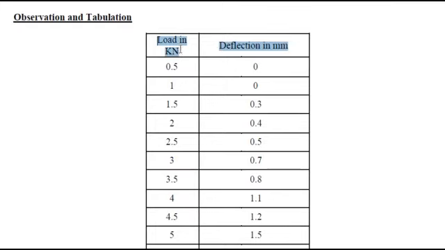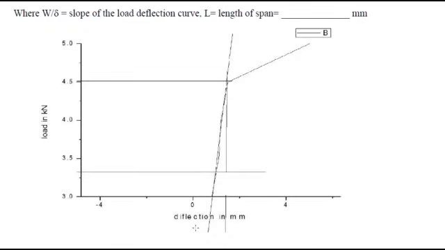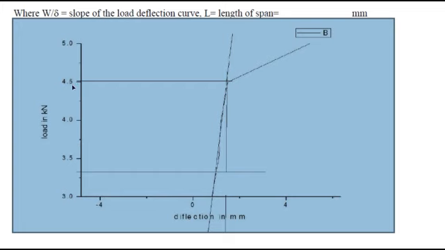In the tabulation, we can keep either load or deflection at standard intervals. Suppose I keep load at standard intervals of 0.5 kilonewton: there is no deflection at 0, then 0.5 kilonewton, 1, 1.5, 2. The load is increased at a rate of 0.5 kilonewton, and the deflection is noted down. After noting down the load and deflection, we plot deflection on the x-axis and load on the y-axis, we get the curve, and the slope is taken. The slope is W by delta, where W is the load and delta is the deflection.